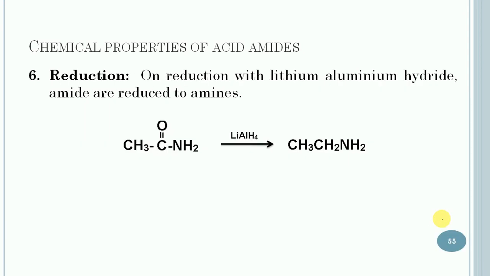Then the last reaction is reduction. The reduction is carried out in the presence of lithium aluminium tetrahydride. In this case, amides are reduced to amines. So this acetamide is treated with lithium aluminium tetrahydride and will change into ethylamine. So that is the reduction, and the reduction takes place at this center, where C=O changes into CH2. So that is all about the chemical properties of acid amides.